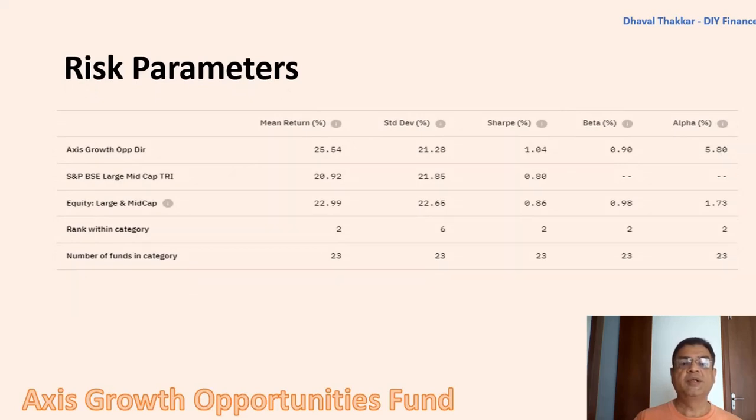Here we compare the parameters with the benchmark index and category average. First, mean return, that is the average return in a year, which is 25.54, which is more than both category average and benchmark. Here, the higher the value, the better. Second, standard deviation, that is a tool to measure how much the return has deviated away from the mean return, which in this case is 21.28 and is also less than both the benchmark index and category average. Here, the lower the value, the better.